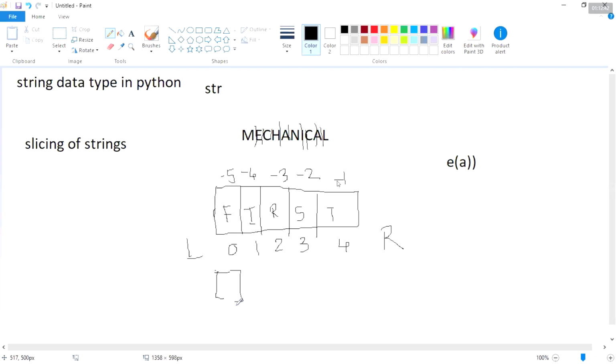The slicing operator starts with square brackets. Here, the indexing number always starts with respect to 0 when taken from left to right. When taken from right to left, it starts with -1. Is it clear?